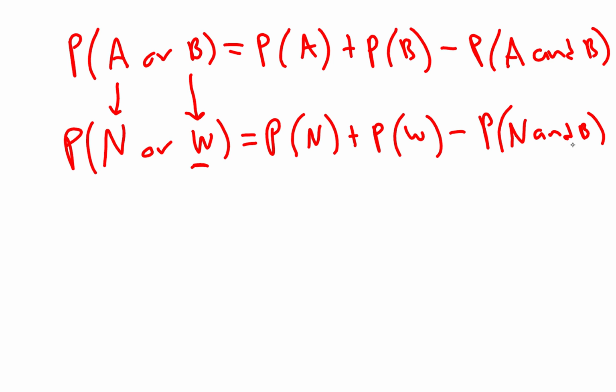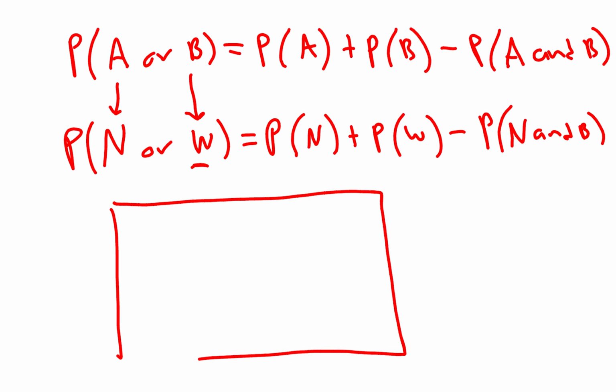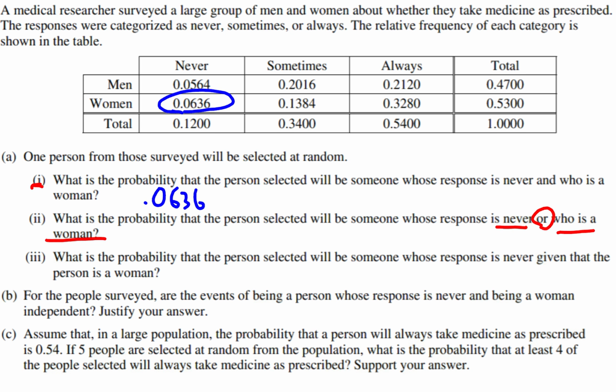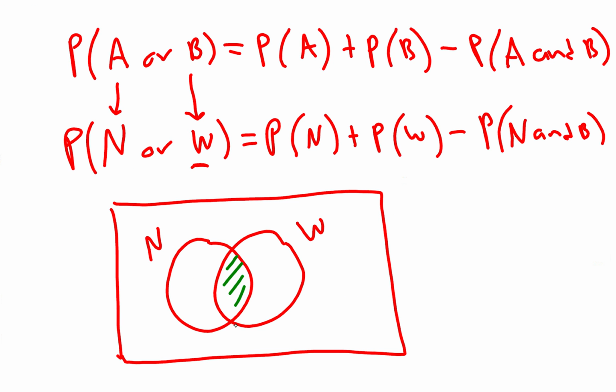Okay, I sometimes like to look at this just to understand where this formula comes from. If you take a look at a Venn diagram, it's a nice thing that shows this. We took the circle N, which represents all the people who say I never take my medication. We took the circle W, which represents all the women in the study. There are definitely women who never take the medication. We can see that here. That was the answer to Roman numeral 1. So that number represents women who never take their medication. And so we can see them here in this part of the graph.